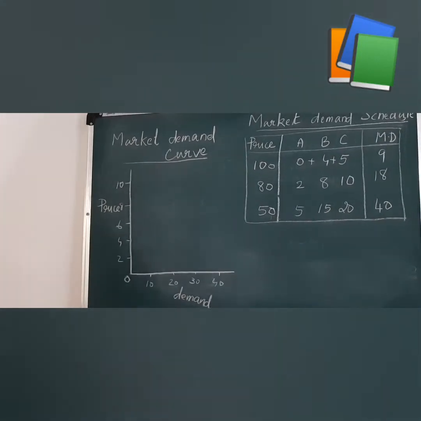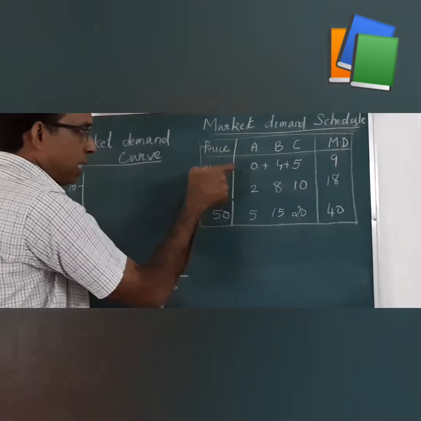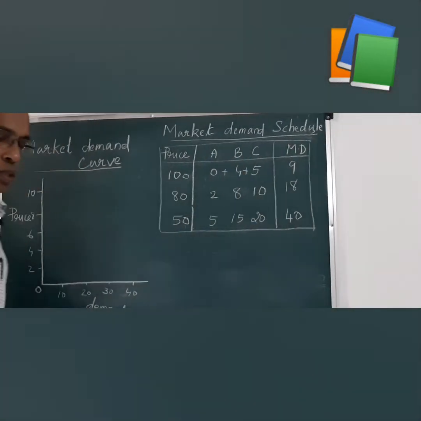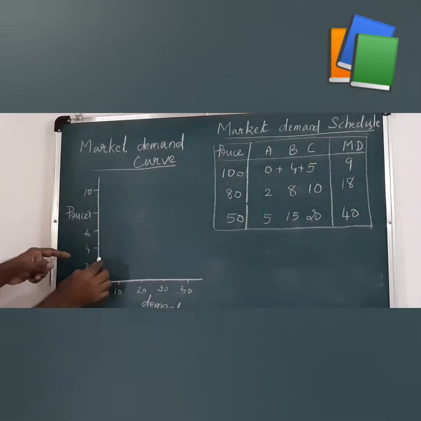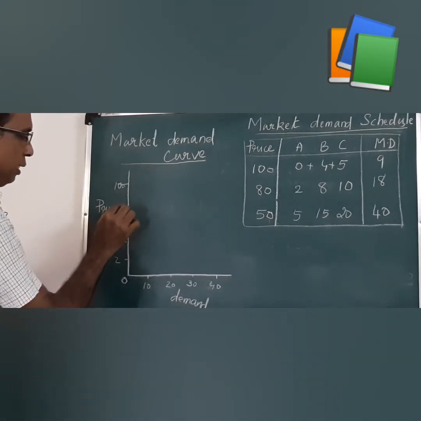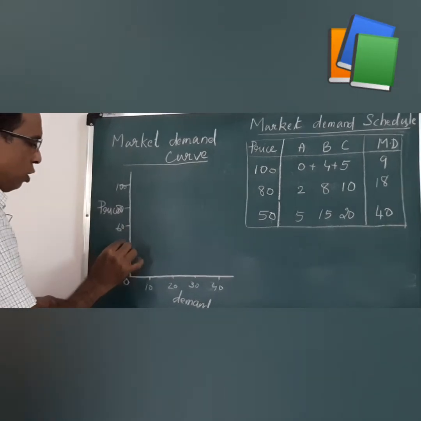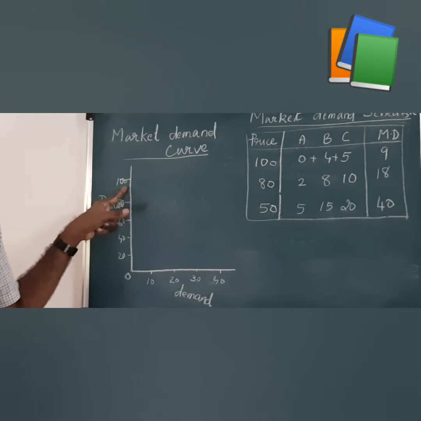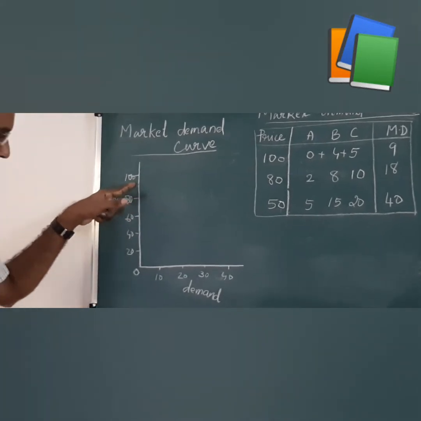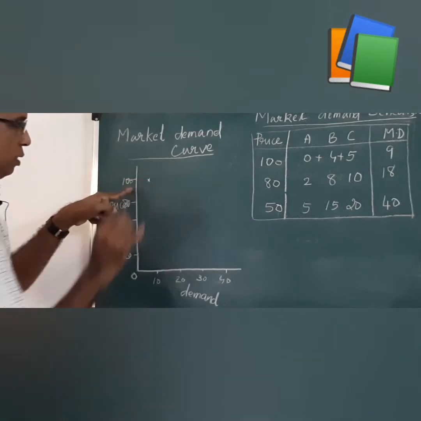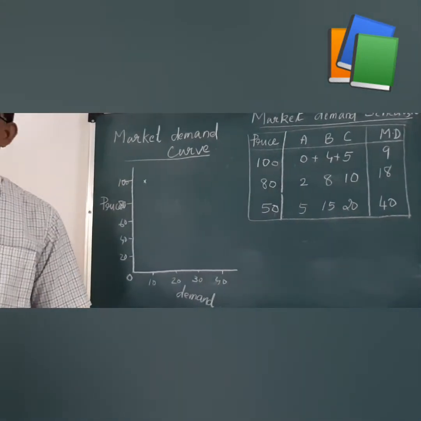First take the pair at rupees 100. What is the market demand? 9. So at rupees 100, here it is 80, 60, 40, 20. At rupees 100, what is the market demand? 9. So this is the point that shows this pair.